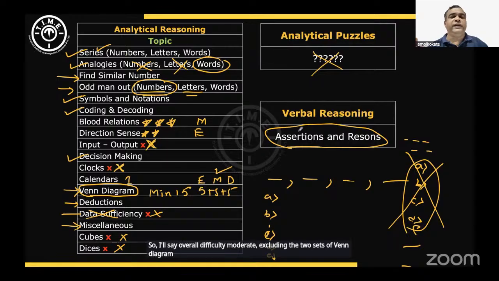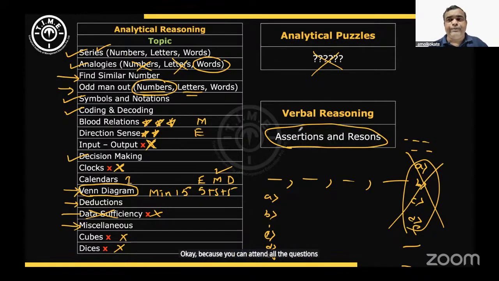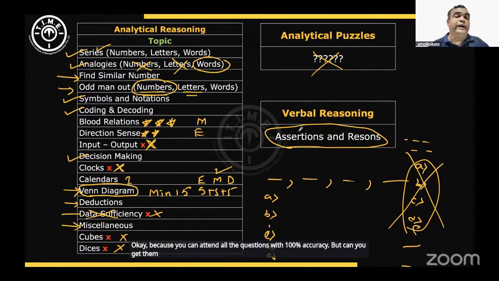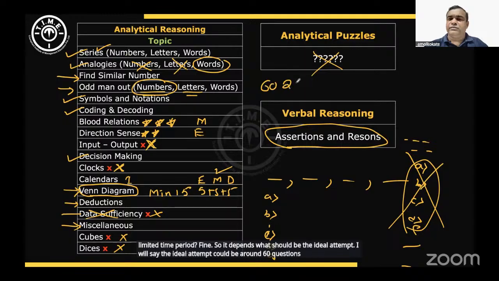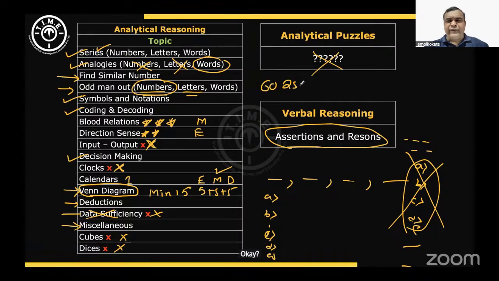Those two Venn diagram sets were difficult. Otherwise, all the questions were manageable. The only part is how to manage your time. You can attempt all the questions with 100% accuracy, but can you attempt all the questions in that limited time period? So it depends. What should be the ideal attempt? I will say the ideal attempt could be around 60 questions, or it could be 55 to 60 also, depending upon which type of question you are going to skip.